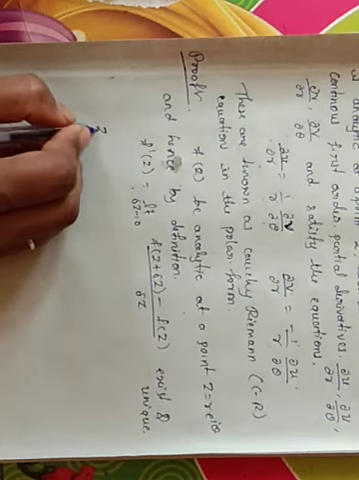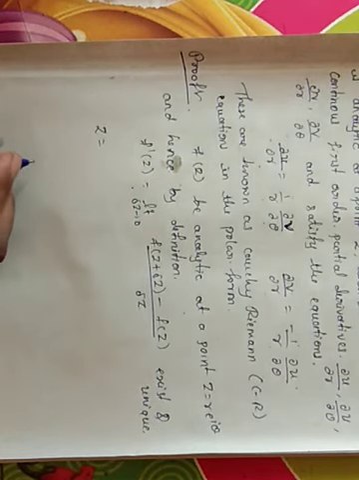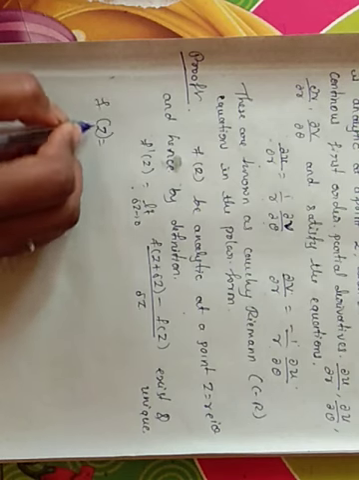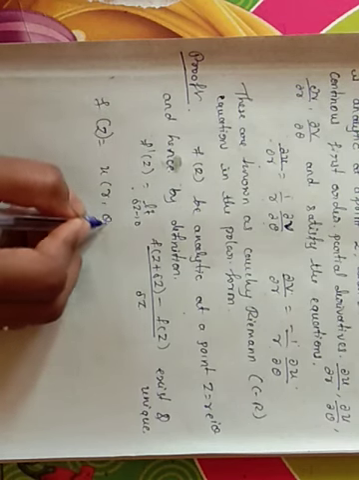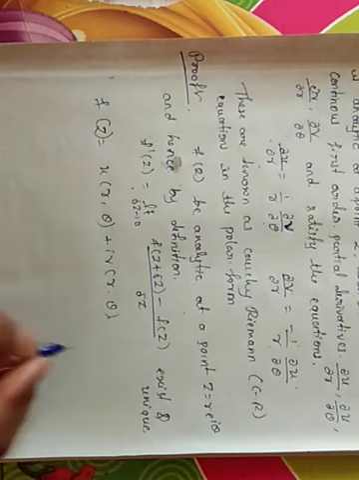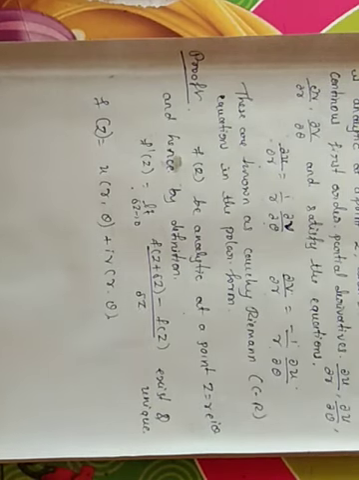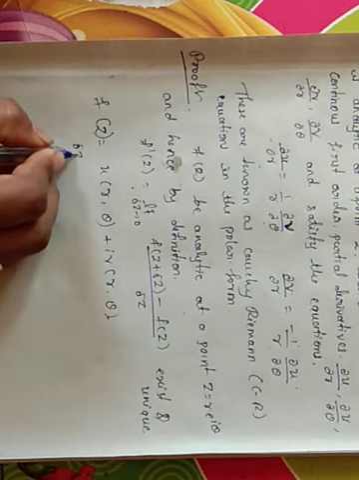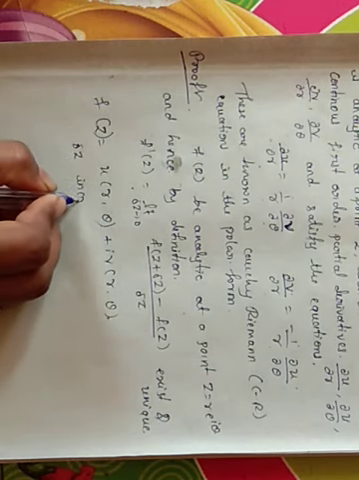Here our z is in terms of the polar form. As we know, f of z in the polar form is defined as u of r comma theta plus i into v of r comma theta. That is our polar form of the complex function. Here delta z is an increment in z.